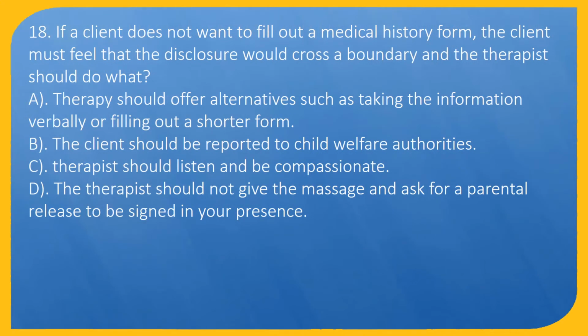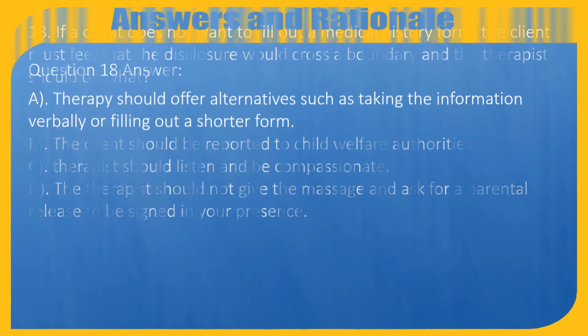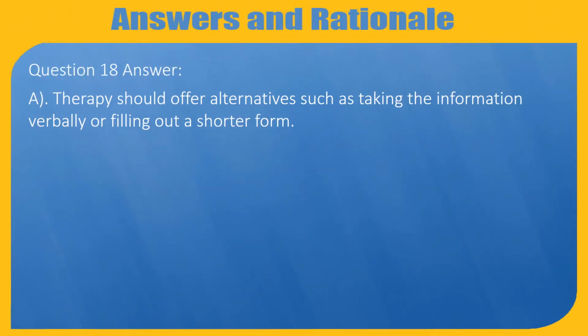Question 18. If a client does not want to fill out a medical history form because the client feels that the disclosure would cross a boundary, what should the therapist do? A. Therapist should offer alternatives such as taking the information verbally or filling out a shorter form. B. The client should be reported to child welfare authorities. C. Therapist should listen and be compassionate. D. The therapist should not give the massage and ask for a parental release to be signed in your presence. Question 18 Answer: A. Therapist should offer alternatives such as taking the information verbally or filling out a shorter form.